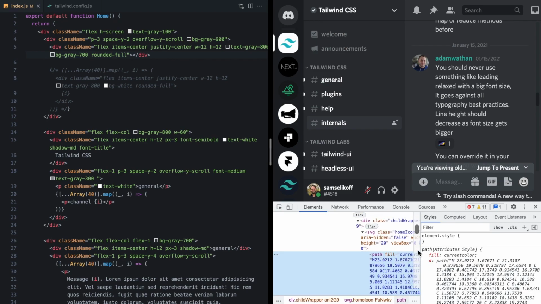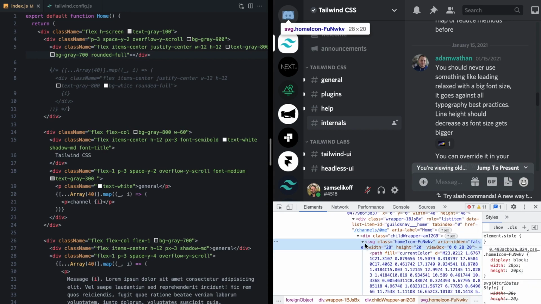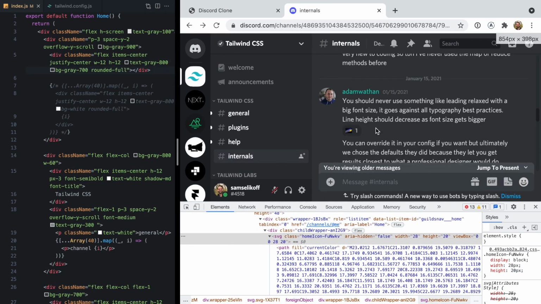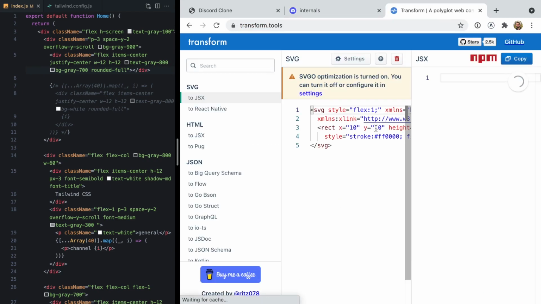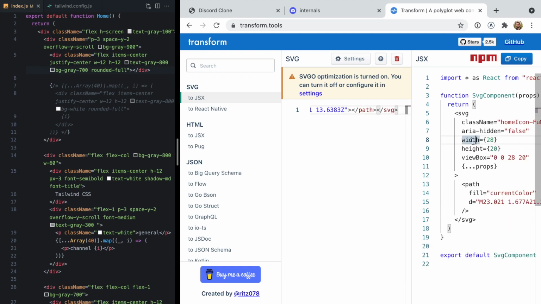Now we see that the inside of this is actually this Discord logo right here, which if we look in our inspector is this SVG icon. SVGs work great directly with Tailwind, so I'm actually just going to copy this icon directly from the inspector, and I'm going to use this little website that I like to use called transform.tools. We can just paste in our SVG right here, and this gives us a React component.